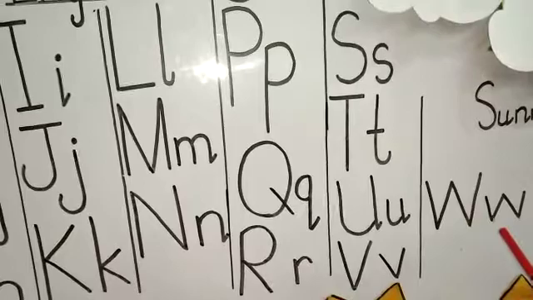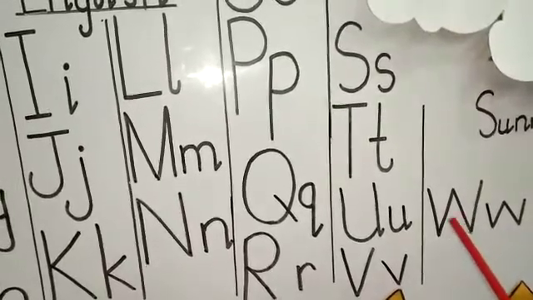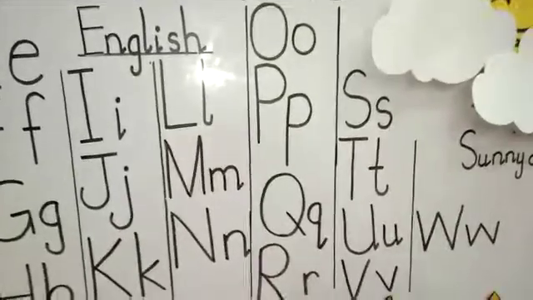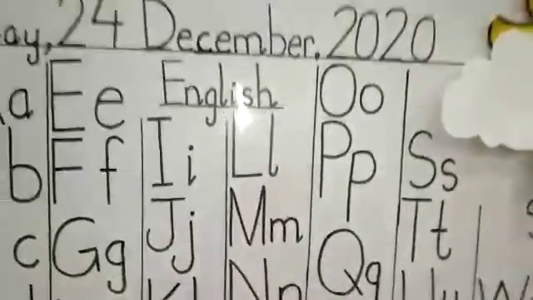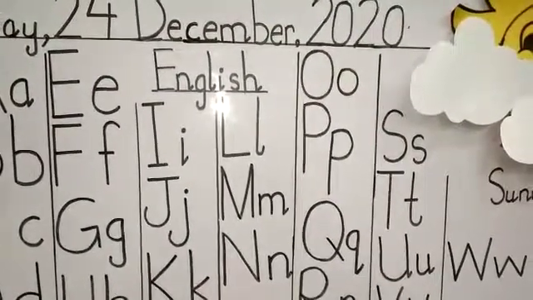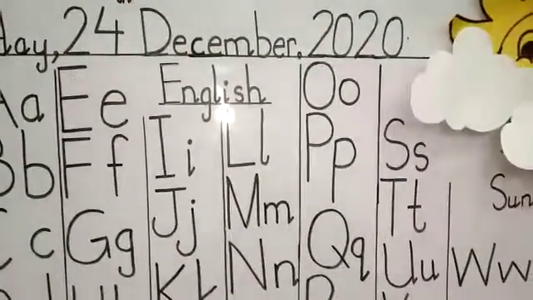W. Capital W and small w. W gives the sound of V. Okay class, do recognize letters from A to W and also practice in your notebook. And send me your feedback.